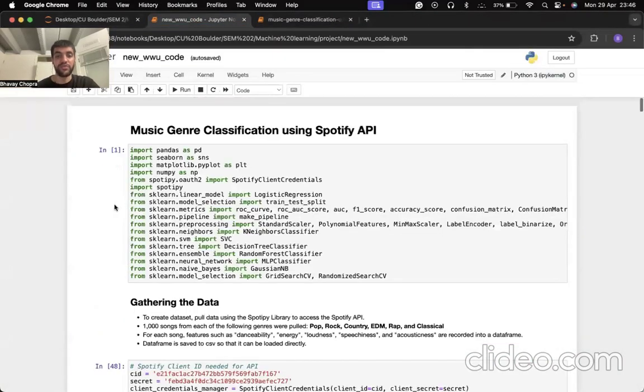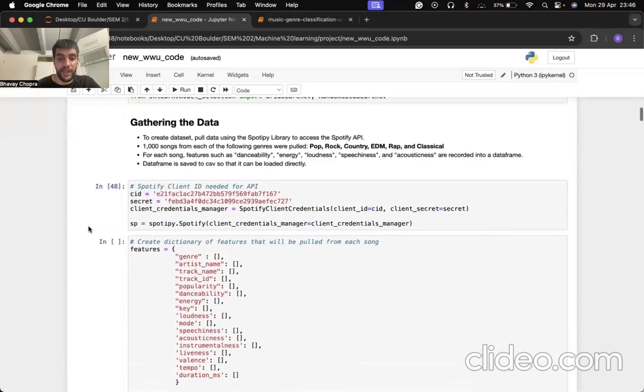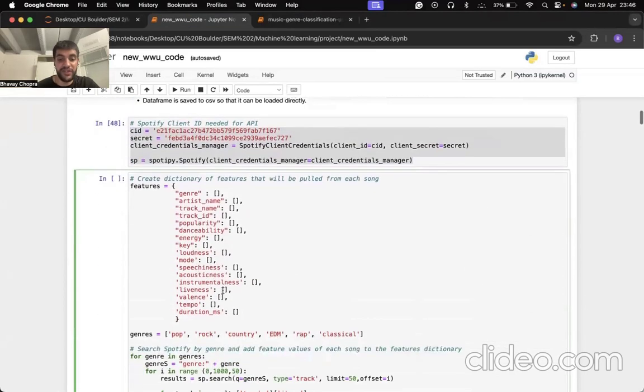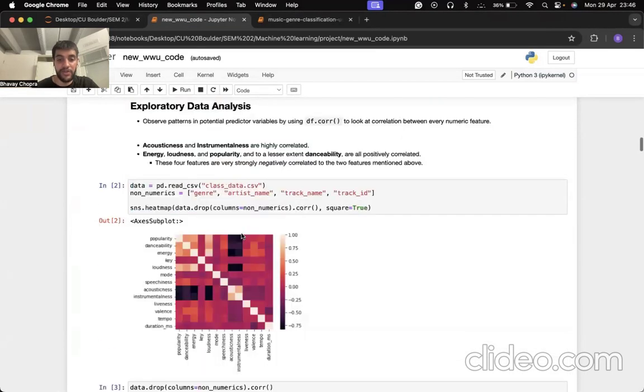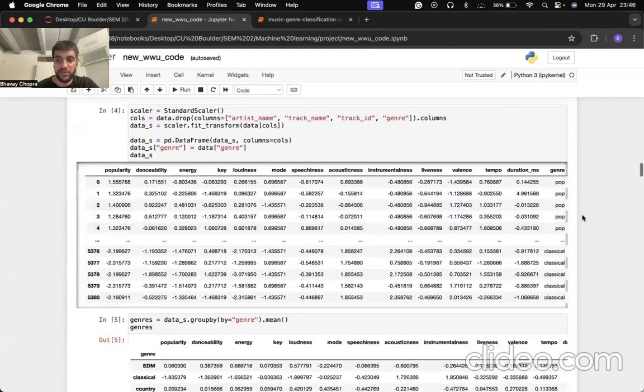As you can see, this is the code for the music genre classification using the Spotify API. And the data was gathered using the Spotify API, and these were the features that were extracted from the API. Let me show you a sample of the data set. So this is what the data set looks like.